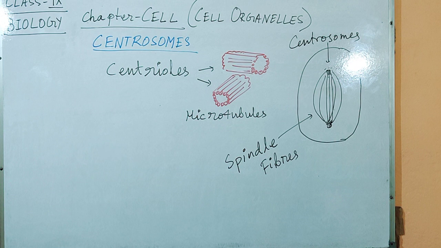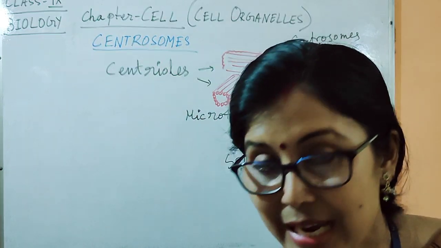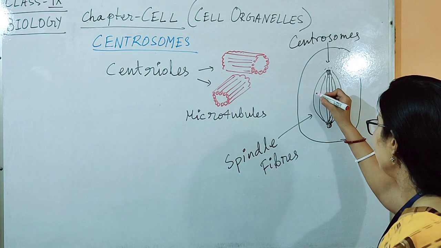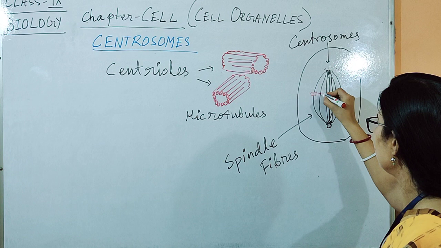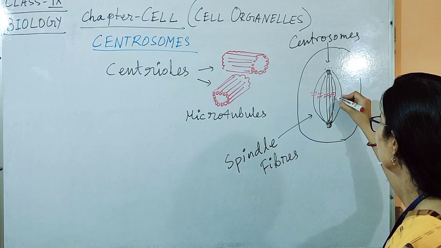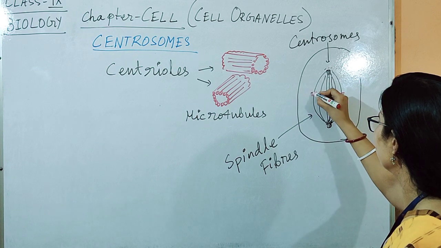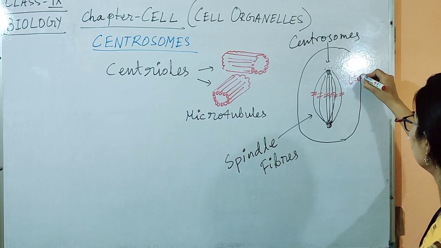And the nucleus disappears. Only the chromosomes remain at the equatorial region of this spindle. So chromosomes arrange themselves in pairs, okay, in this region over the spindle fiber. Okay. These are chromosomes.